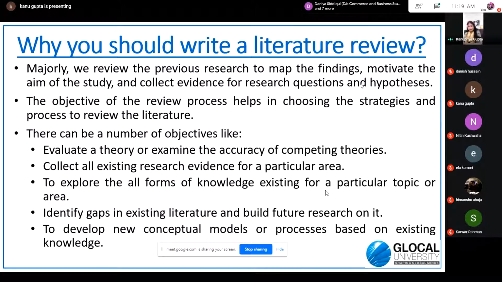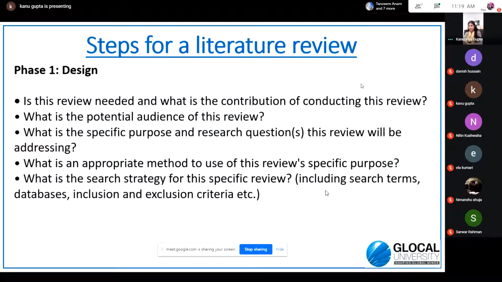So you collect the research evidences for a particular area, and you explore all forms of knowledge existing in that area. All forms means when the same type of knowledge has been applied in different areas like medical, technology, paramedical, management, business, different types of areas exist. You identify the gaps and build your future research on it, and you also develop the conceptual models.